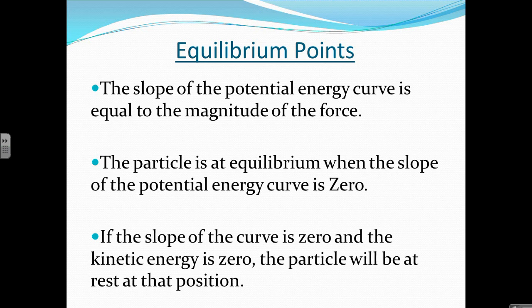But an equilibrium and a zero kinetic energy would be, say, like a marble that's sitting on top of a horizontal table. Kinetic energy zero, and potential energy for that position would have a zero slope, meaning that it has zero net force. And this concludes our notes on energy.